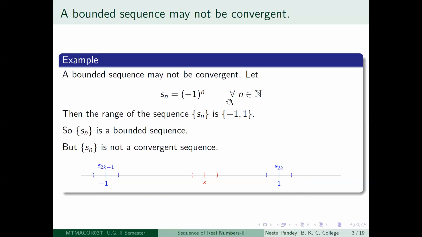So this sequence is clearly not a convergent sequence. We saw a similar sequence in the last lecture. It is obvious that it cannot converge to a limit, right? And what do you know about this sequence further is that the range of the sequence is just the set containing two points -1 and 1, because these are the two values which the sequence is taking. Therefore, Sn is clearly a bounded sequence. It is going to lie between the closed interval -1 to 1, right? So Sn is a bounded sequence.